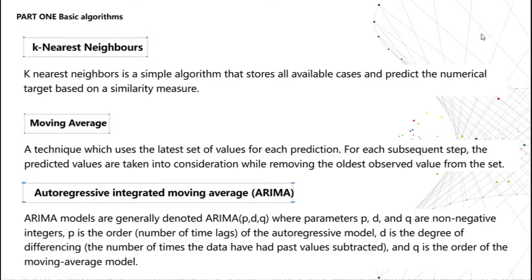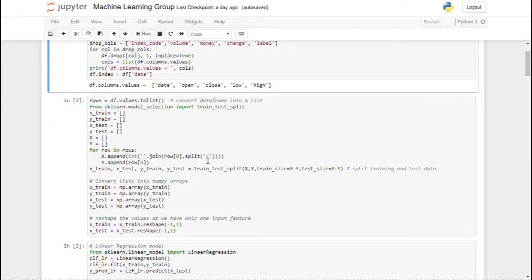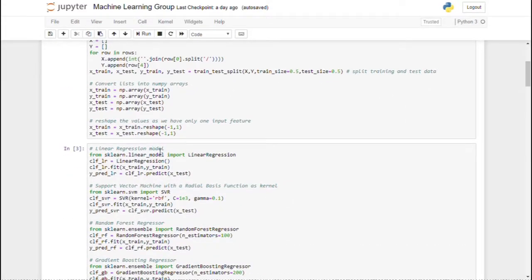Let me introduce you to the code. We import libraries like Pandas, NumPy, Matplotlib. We first load the dataset and set the date as the index. We do some data pre-processing. We use different techniques to predict the highest price of each day of the stock. While splitting the data into train and test, we can't do it randomly because it will destroy the time component. A linear regression model, support vector machine, random forest regressor, gradient boosting regressor, all are chosen and the test and the train data is passed.